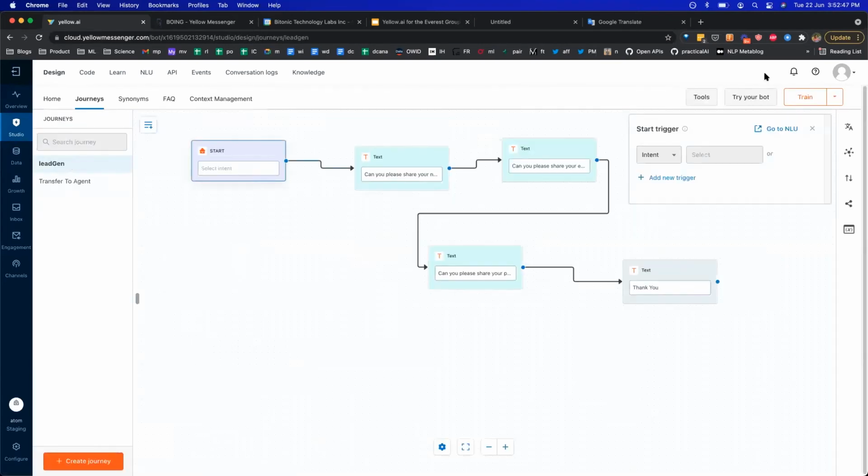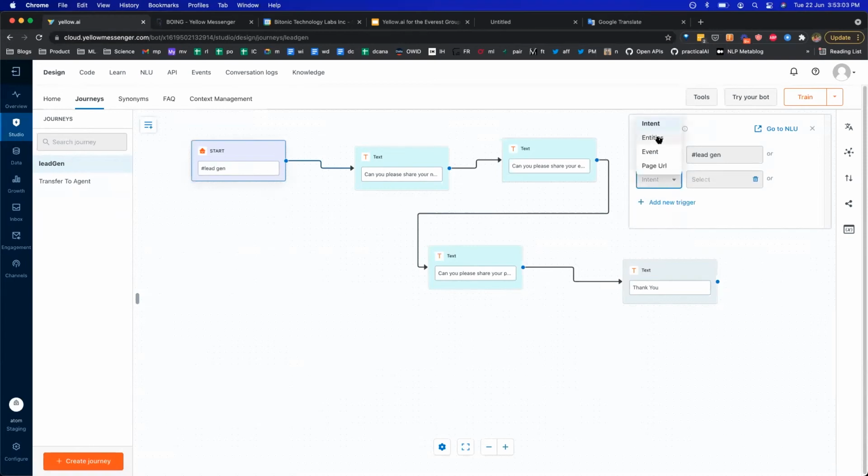Yeah, so once I've added that training data, I can go ahead and connect that particular journey over here. Now, one interesting thing is that you can actually trigger these workflows through multiple different events. So it doesn't always have to be an intent.